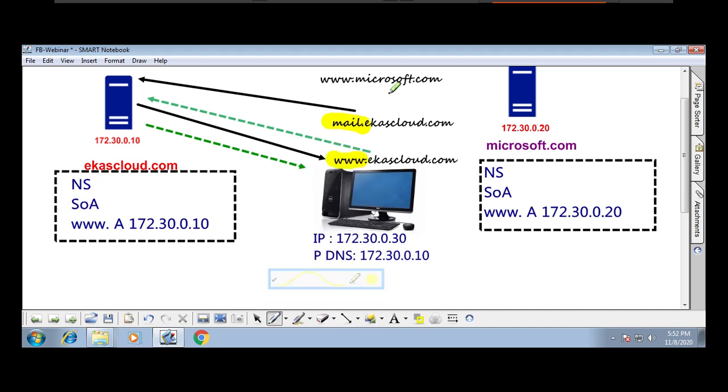No Microsoft. When there is no zone in the DNS server, how is the DNS server going to respond? You understand? It simply sends back one error, called a negative response.